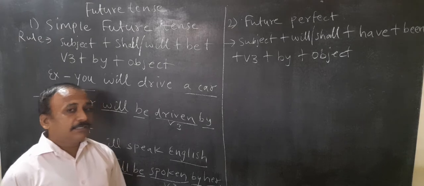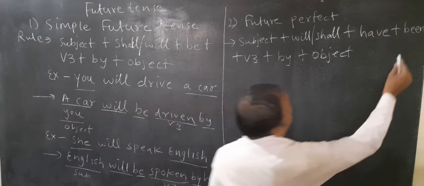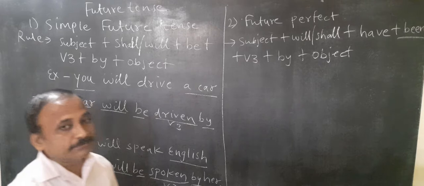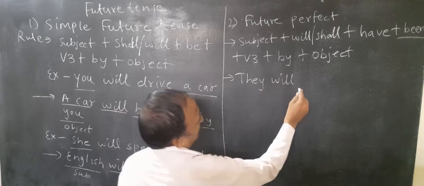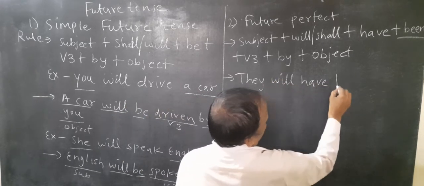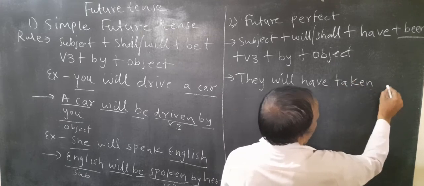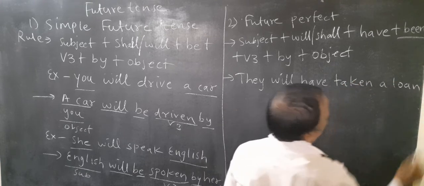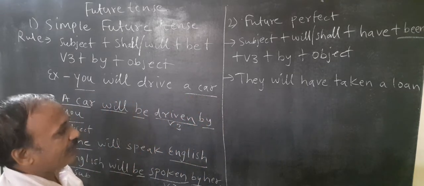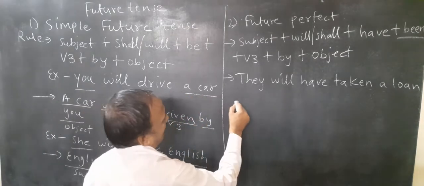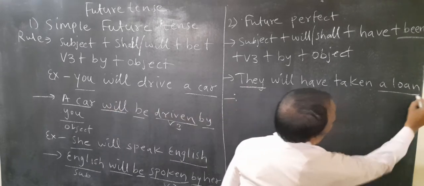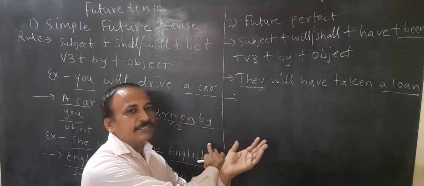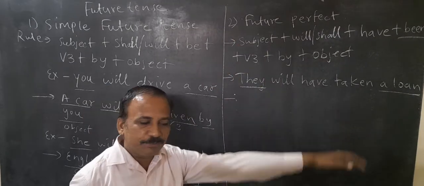Yesterday I said that in perfect tense, been will come in passive voice, right? Let us take an example. They will have taken a loan, right? Now we will change it to passive voice. There is a subject, and a loan is the object. A loan will come in the subject place and the subject will come in the object place.